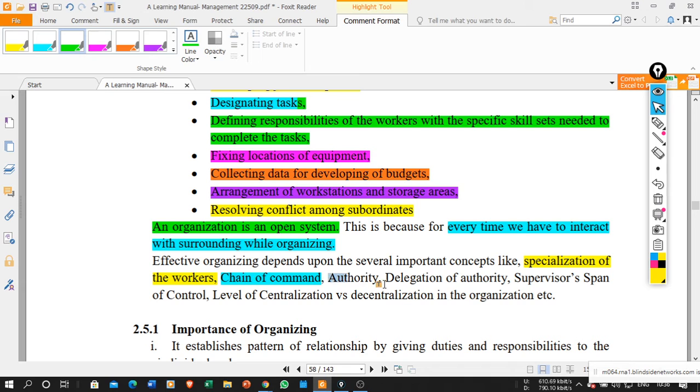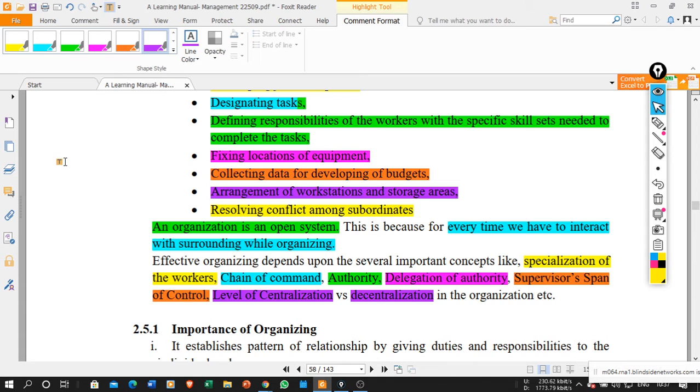Then authority, this is the third thing. Fourth one is delegation of authority. Then fifth one is the supervisor's span of control, to what extent the supervisor has control over things. Then level of centralization, that is, what is the level of centralization or decentralization. This is related to your authority. Okay, so these are the things on which my organizing will depend.